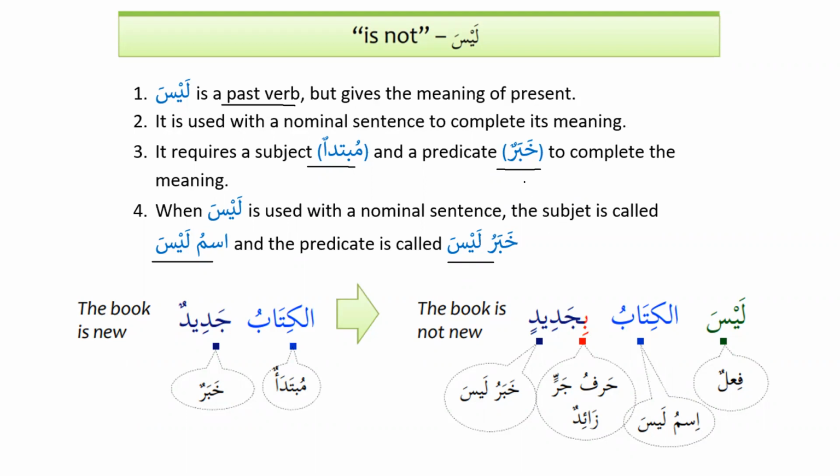And it's basically from the sisters of kana. We have kana wa akhawatuha. So we have learned in the previous lesson inna wa akhawatuha, and now we will learn about kana wa akhawatuha. So this is one of the sisters of kana.